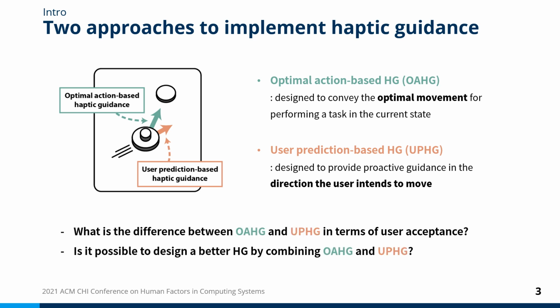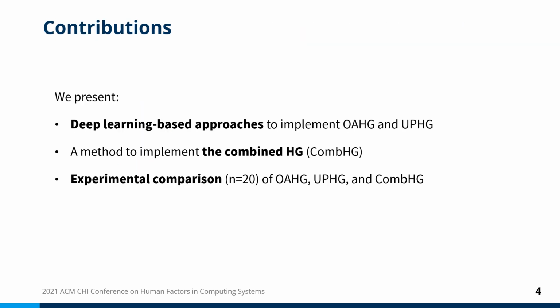So, this study starts with the two following questions. What is the difference between optimal action-based and user prediction-based haptic guidance? And is it possible to design a better haptic guidance by combining them?